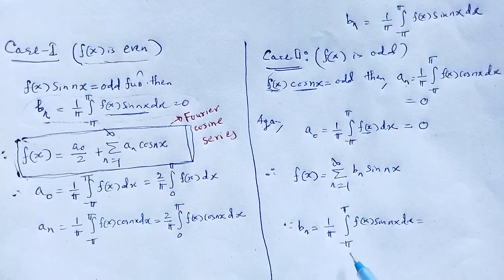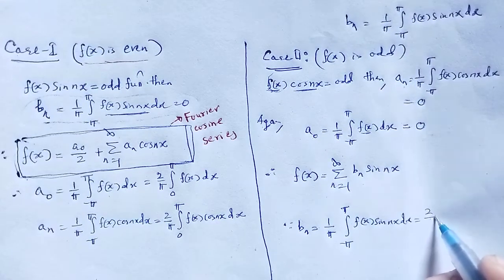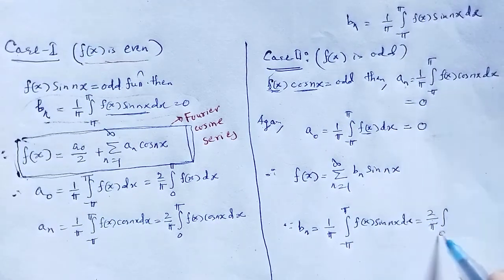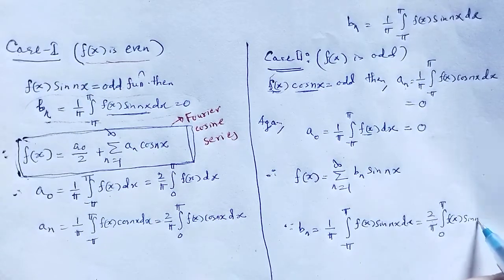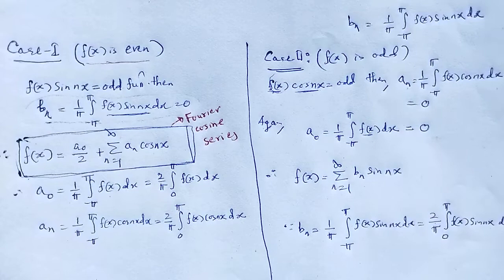When you change the limit from 0 to pi, that changes to 2 by pi integration from 0 to pi f of x sin nx dx.